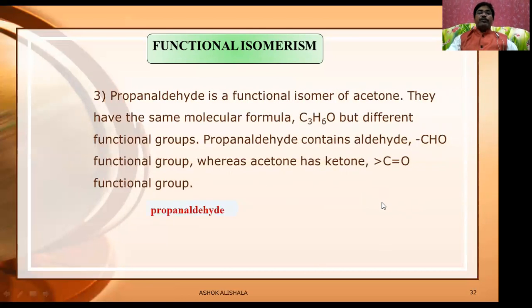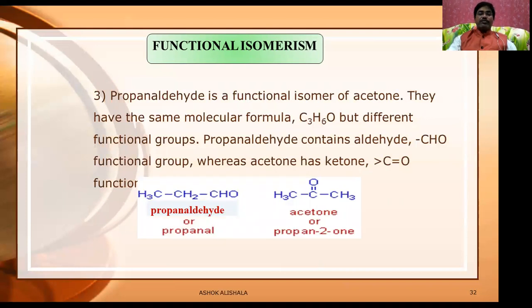Now let us see, propanaldehyde is the functional isomer of acetone. They have the same molecular formula, C3H6O, but different functional groups. Propanaldehyde contains the aldehyde CHO functional group, whereas acetone has a ketone function. You remember that aldehydes always show functional isomerism with ketones. This is propanaldehyde or propanone, and this is acetone or propan-2-one. You remember, there is no need of saying propan-2-one because the simplest ketone is this only. That's why you can say propanone also.